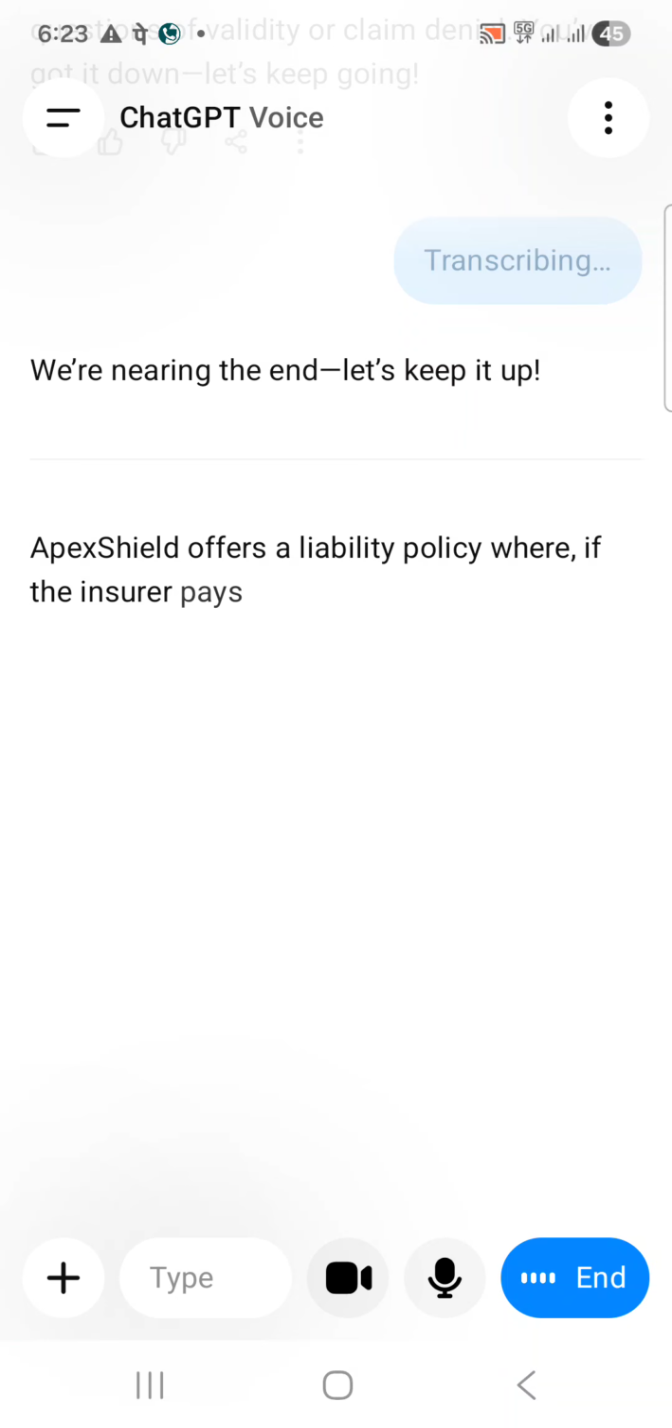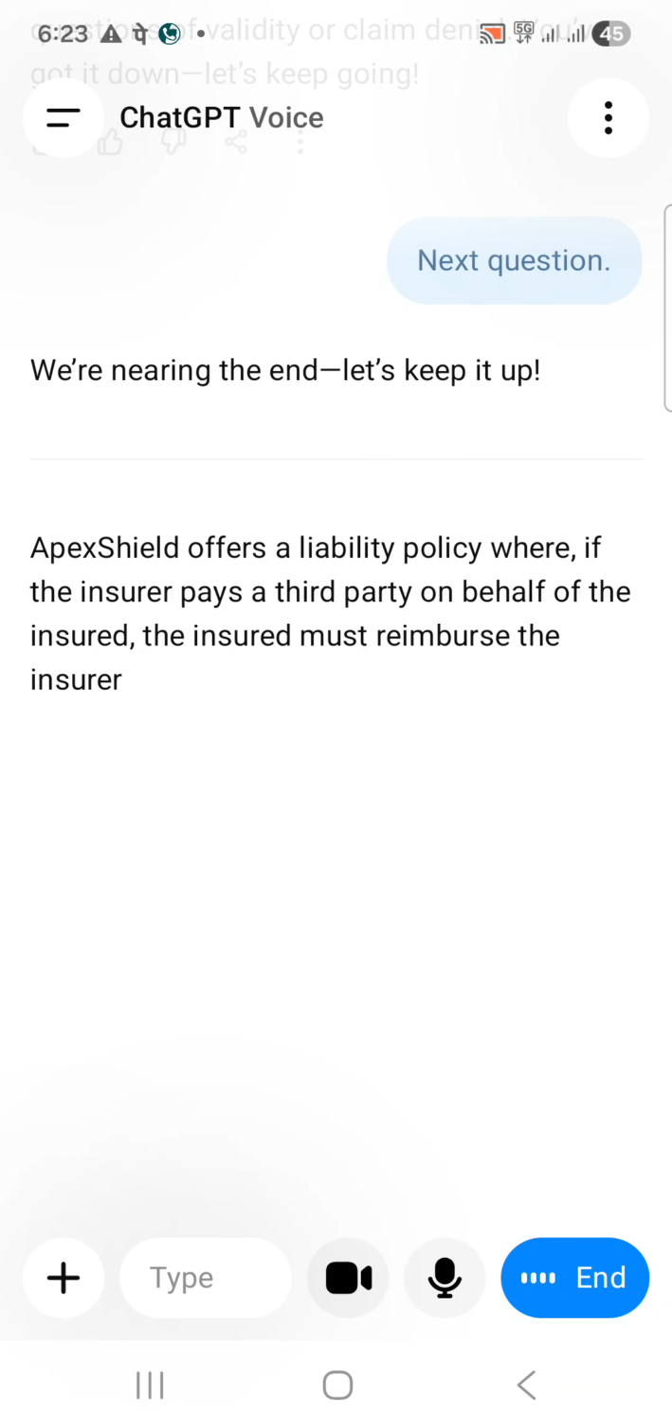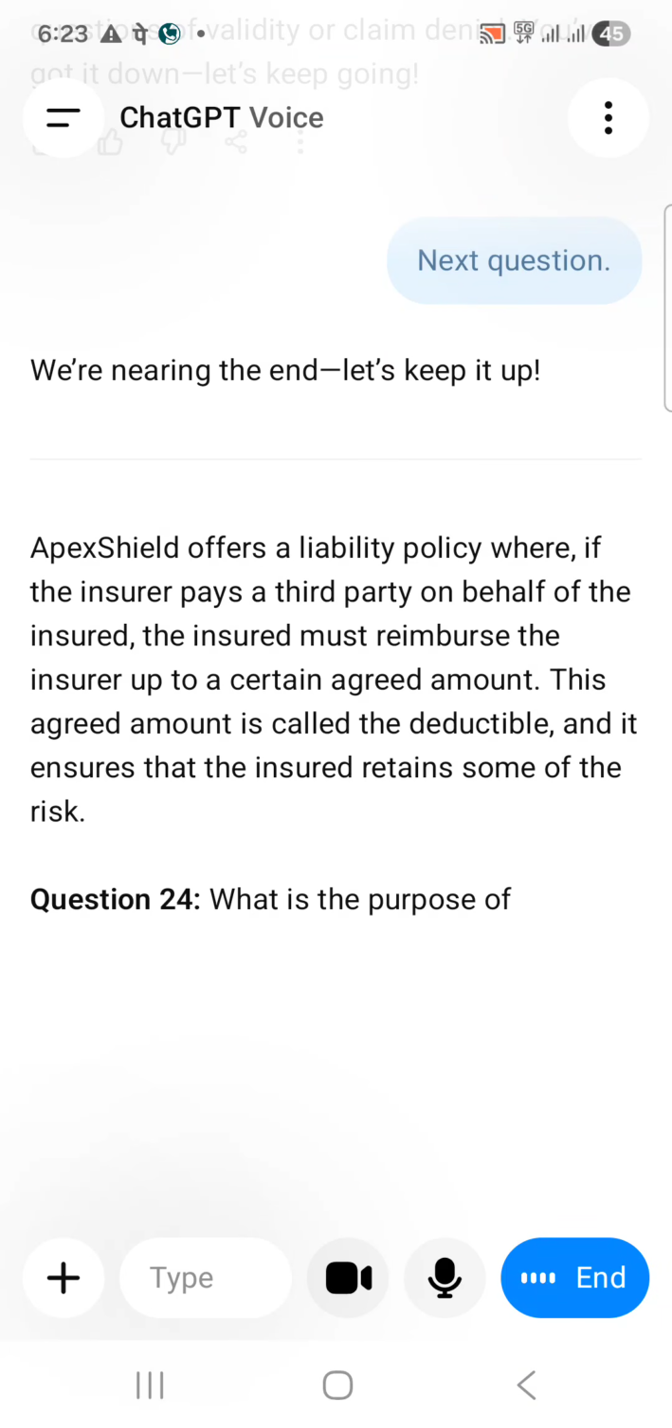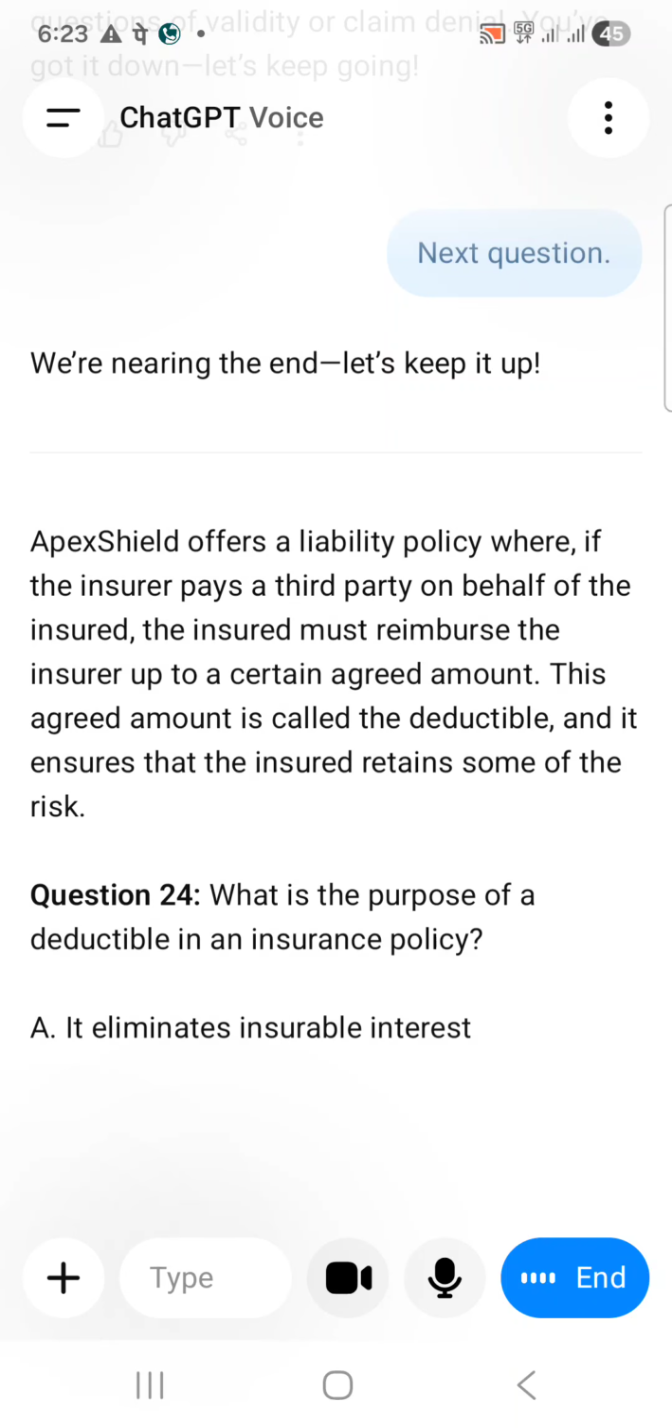Apex Shield offers a liability policy where, if the insurer pays a third party on behalf of the insured, the insured must reimburse the insurer up to a certain agreed amount. This agreed amount is called the deductible, and it ensures that the insured retains some of the risk. Question 24. What is the purpose of a deductible in an insurance policy?